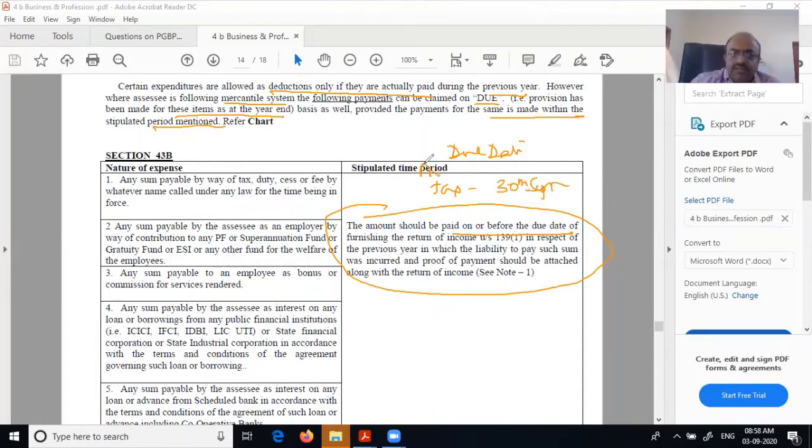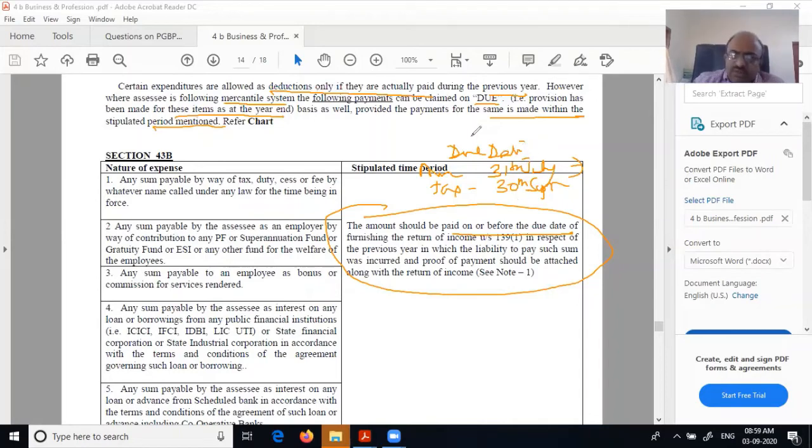Other cases, it is 31st July. Now, this year, all this has been extended, so that extended date will be considered. If it's not extended, this will be the date. You may file at your convenience, it's not a problem. But here, the time allowed is only up to these periods. This is the due date of filing the return.